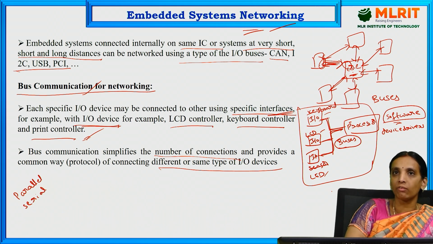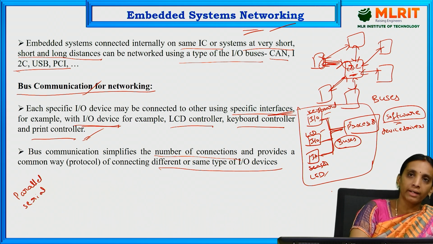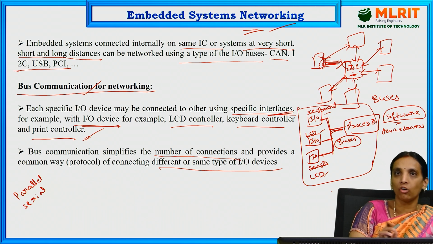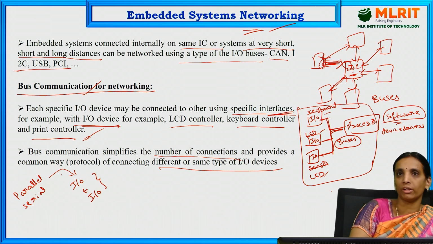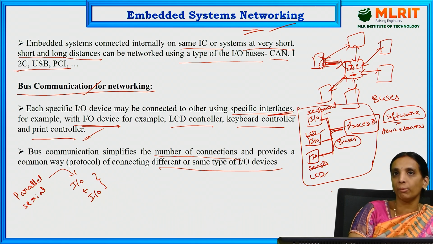So parallel I/O devices means whatever data is entered in the input device will be taken immediately to the output device. So the entire data will be moved fast from one device to another device. So that is the parallel operation. While going to the serial operation, the data will be transferred one by one, that is, bit by bit data transmission will happen in serial communication.